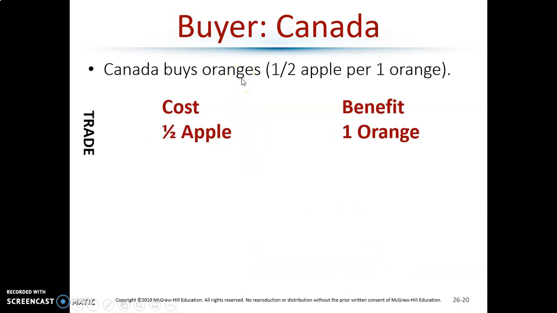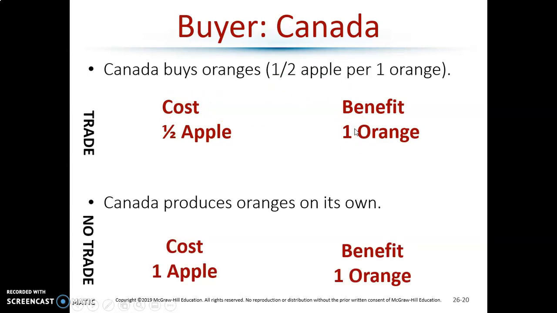But what if they buy oranges at a price of half an apple for 1 orange? So their cost is half an apple. Remember, cost-benefit analysis. This is how we should be making decisions, so we just basically do cost analysis or benefit analysis, and that's it. But if we put them together, half an apple will get you 1 orange.